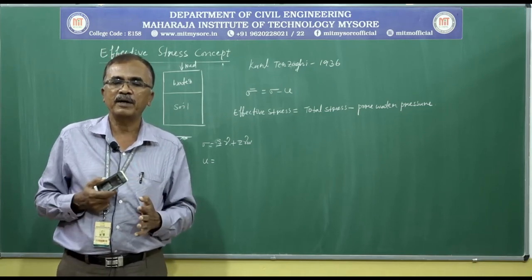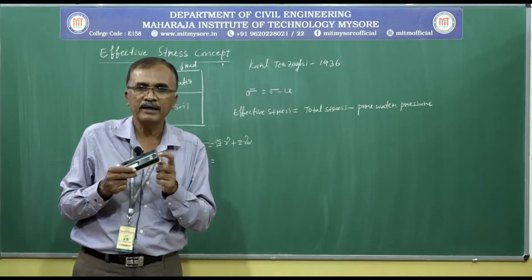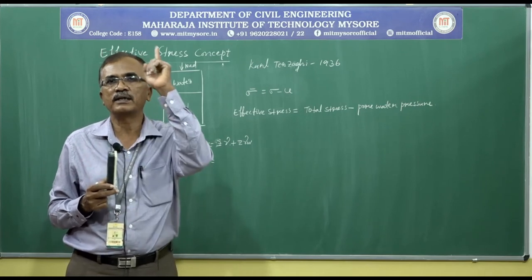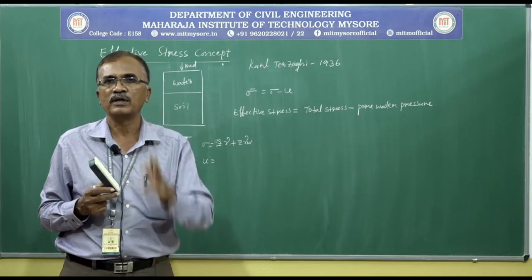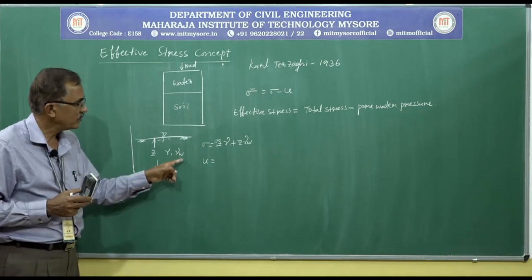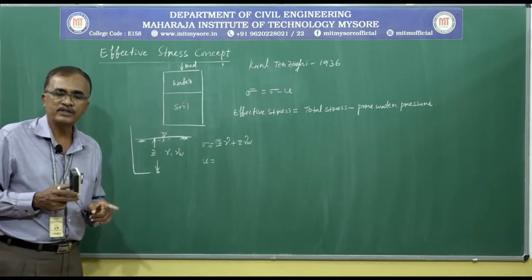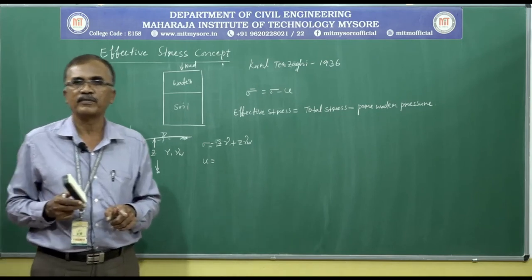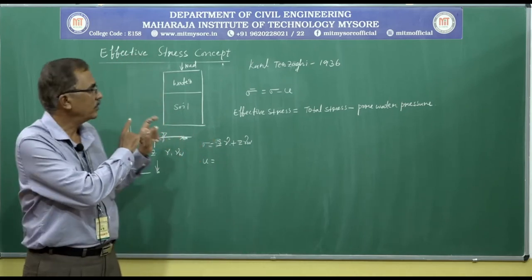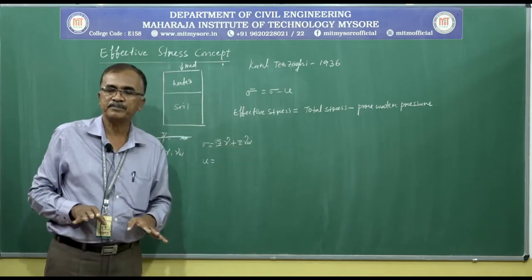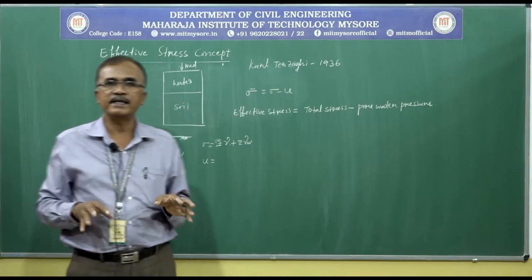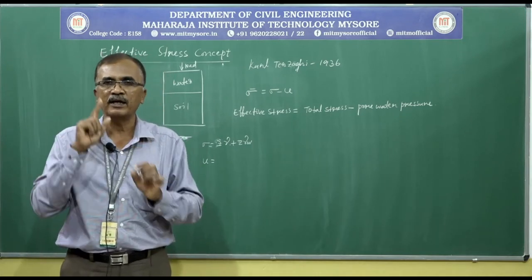When both take place and there is grain to grain contact, that grain to grain contact leads to resistance against the load. That resistance is a true resistance, and this is known as effective stress. Hence, effective stress can also be called intergranular stress. Effective stress is an important concept which helps us in deciding the strength of the soil, particularly strength and compressibility behavior.